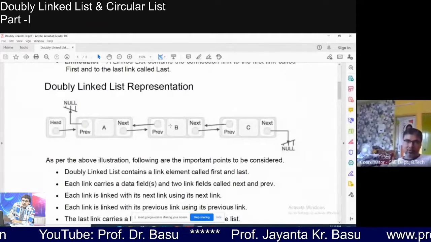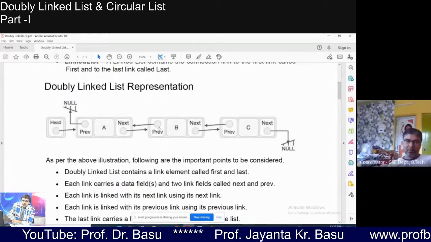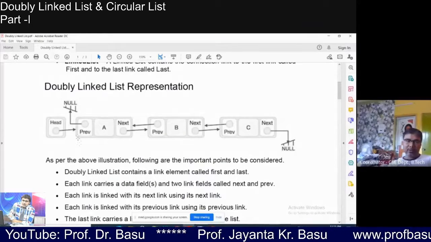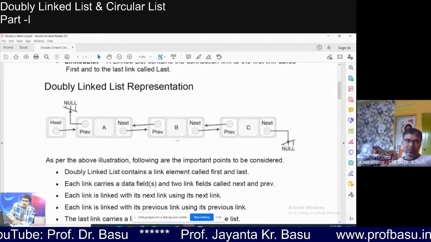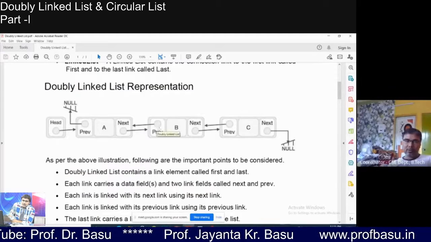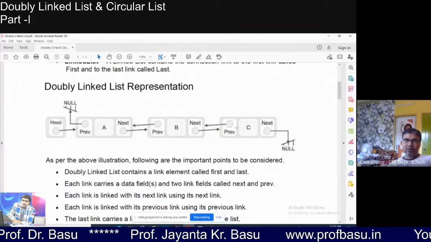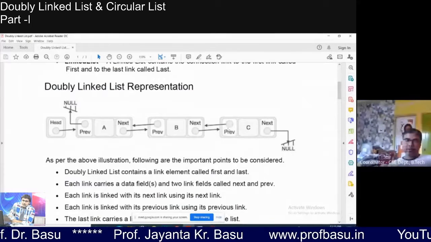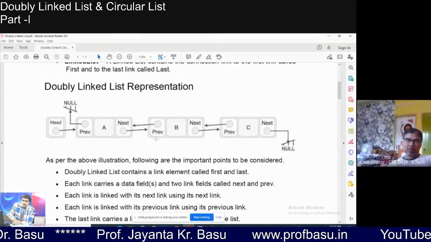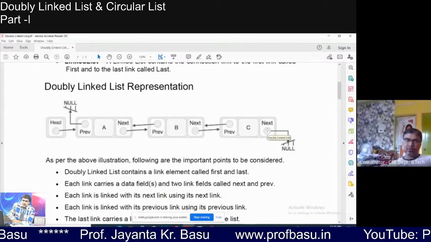For the second node, the prev value will be 100, because the base address of the first node is 100, and it will have next as 300. The third node will contain 200 in the prev field and null in the next field.